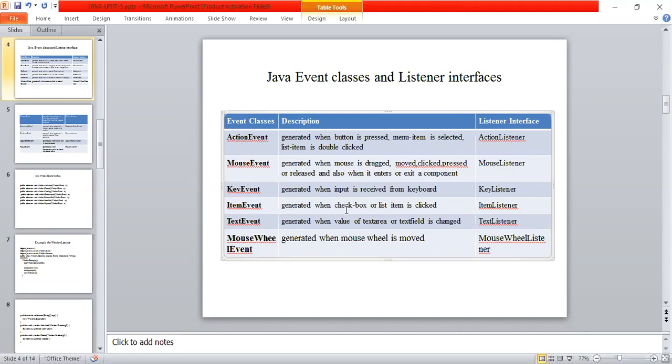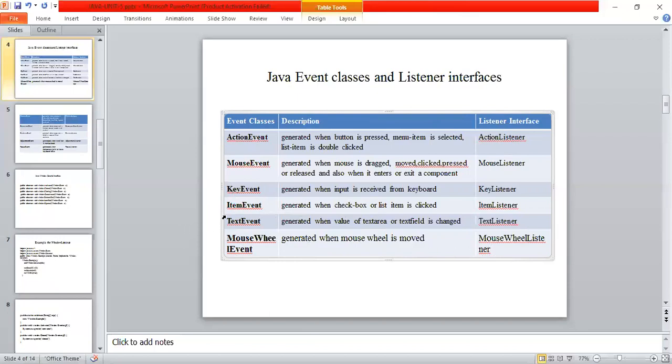And the next one is called item event. Whenever you want to create a checkbox, suppose you want to create an application form. In that application form, we have text areas, text fields, radio buttons, checkbox, and list box. All these are some of the components. To do all this, we depend on item event, text event, and mouse wheel event. So these are a few event classes and their corresponding listener interfaces.